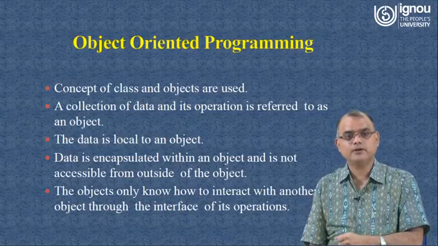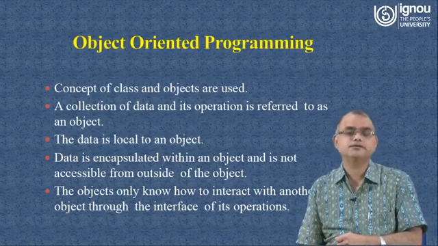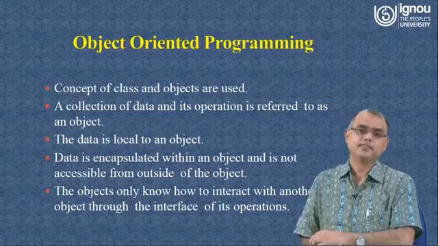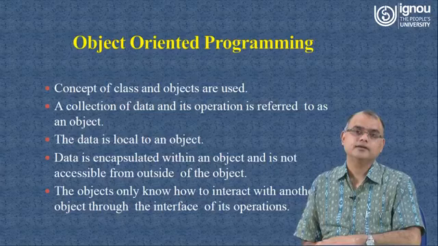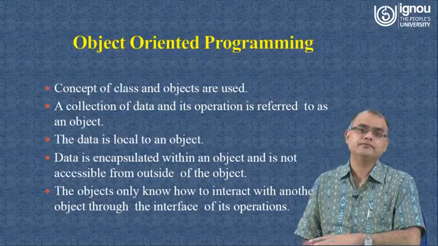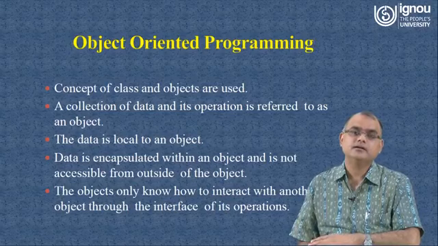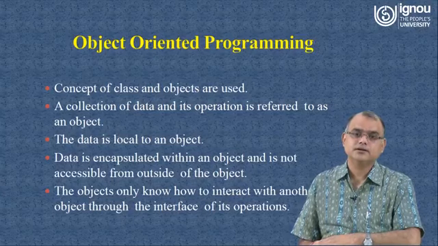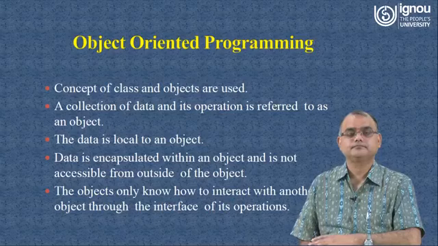Then, objects only know how to interact with each other through the interface of their operations. This last point gives more clue about what we are going to talk about: objects are talking to each other or communicating with each other through some kind of interface.